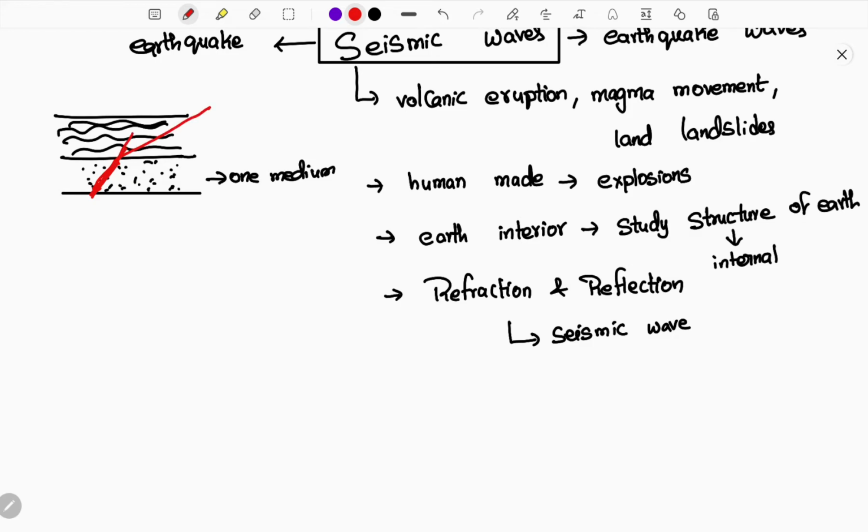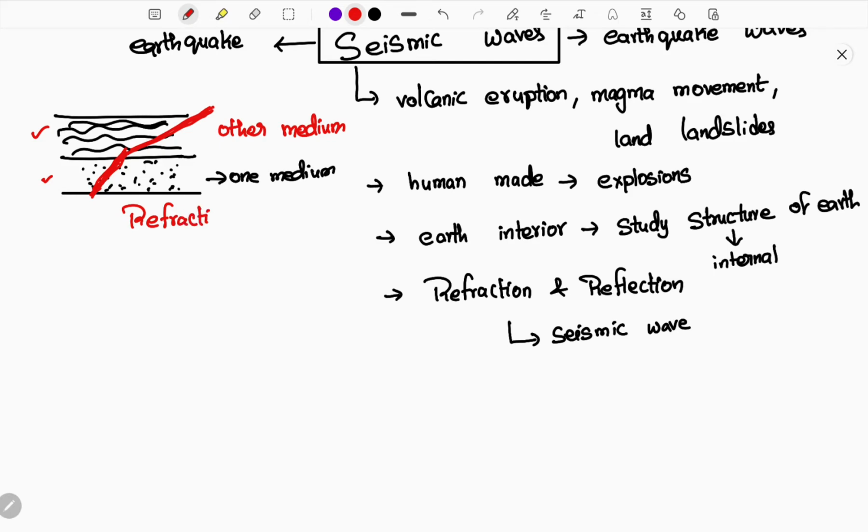It is not going along the naturally designed path, it is getting deflected when it enters from one medium to the other medium. When a seismic wave travels from one medium to the other medium, it will be deflected. Remember the word deflected. Deflected means this is called refraction.